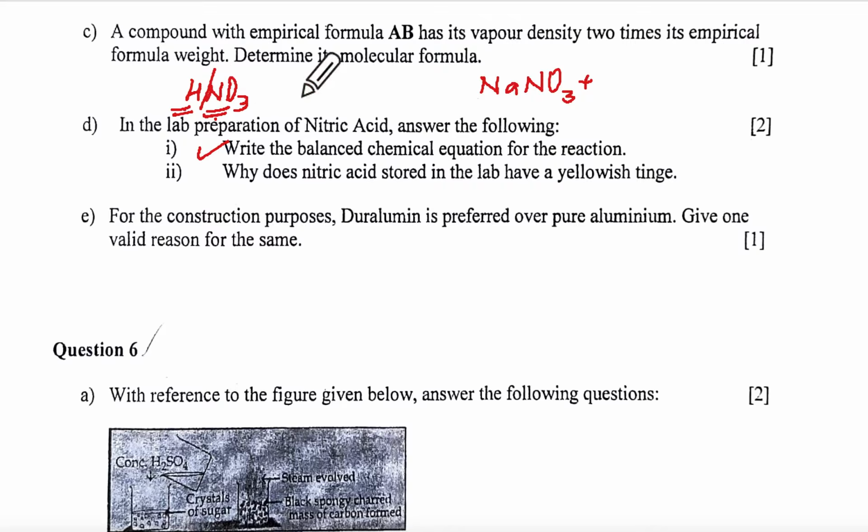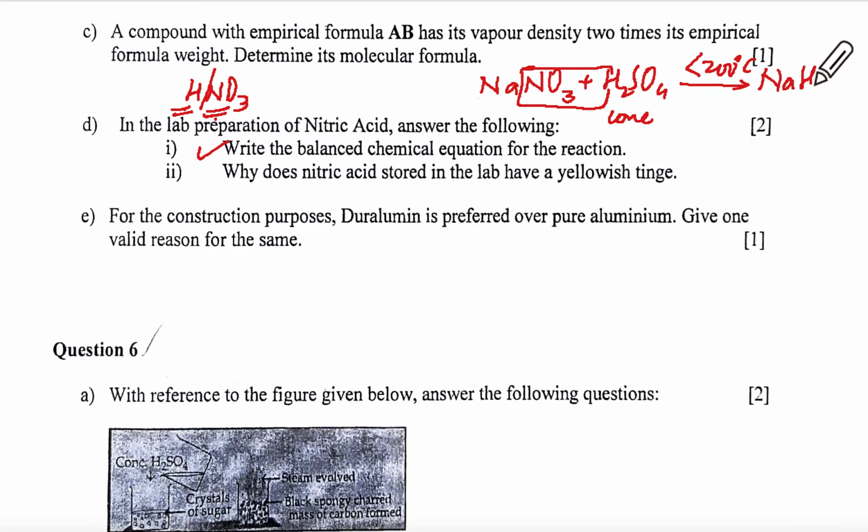And for H, what you should be taking? H2SO4, and it has to be conc. But the temperature must be less than 200. And what do we have to do? Partial double decomposition, correct? So what will I get here? NaHSO4 plus HNO3.